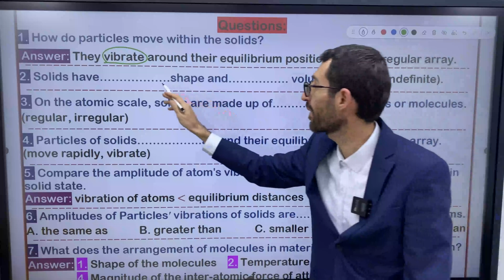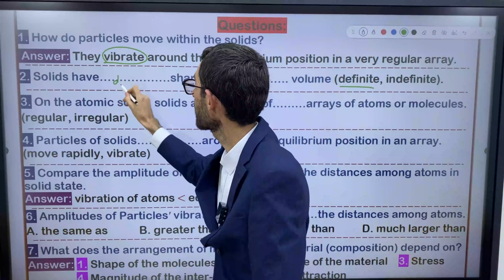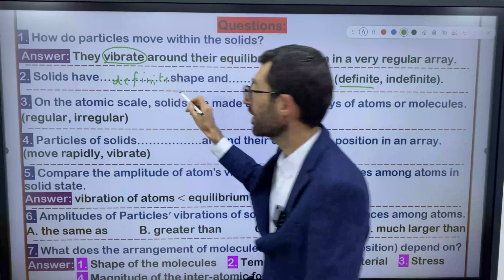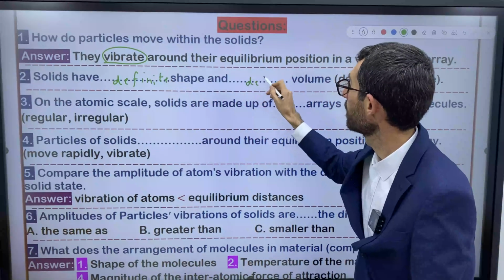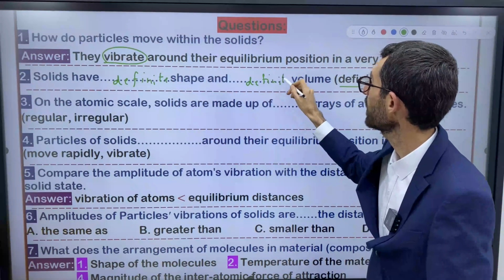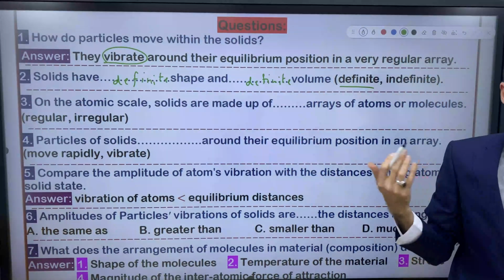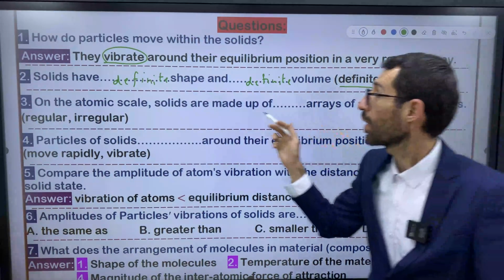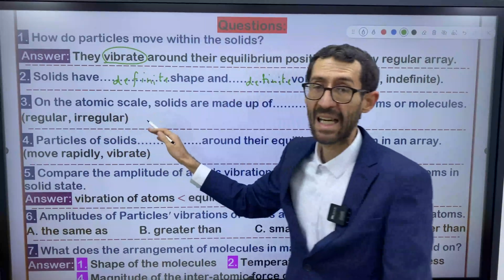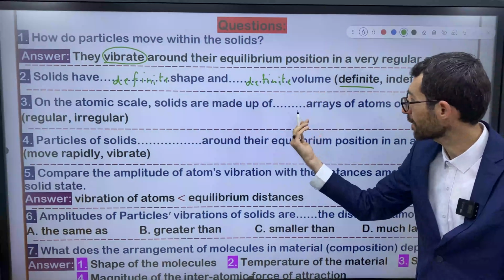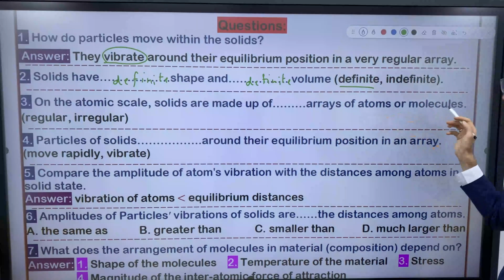So it has definite shape. Here I can write definite shape and definite volume. Definite, right? Because you cannot alter their shape. Question number 3. On the atomic scale, solids are made up of a dash array of atoms or molecules.